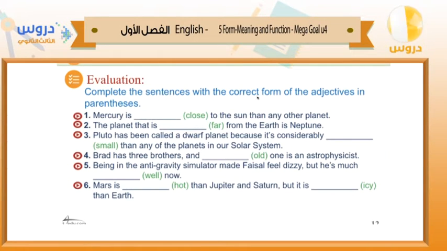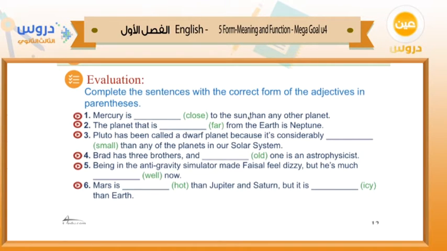Complete the sentences with the correct form of the adjectives in parentheses. Number 1, Mercury is, the adjective here is close, to the sun than any other planet. Now here, do you think that we have to use the comparative form, closer, or the superlative form, the closest? What do you think? Is here a comparison between two things or items, or it's a superlative form, more than two? So what do you think here?